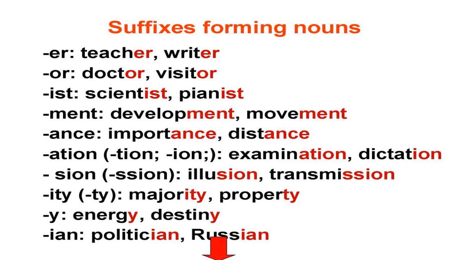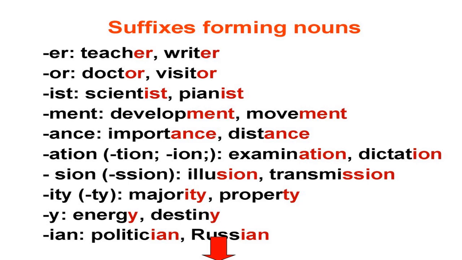So here all these are suffixes: er, or, ist, ment, ance, ation, sion, ity, ian. These are suffixes. Suffixes means letters which we are adding at the end of a word in order to make a new word. The examples: important becomes importance, distance. Then examine becomes examination, dictate becomes dictation. Major becomes majority, transmit becomes transmission,